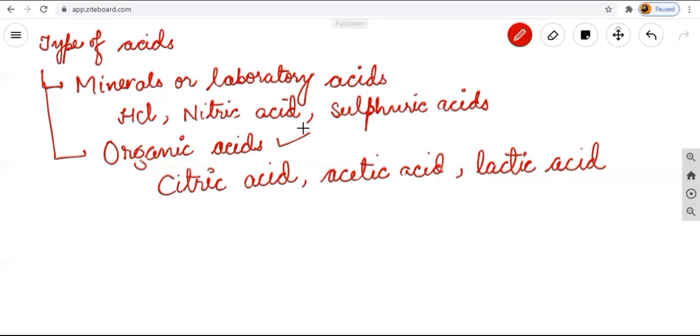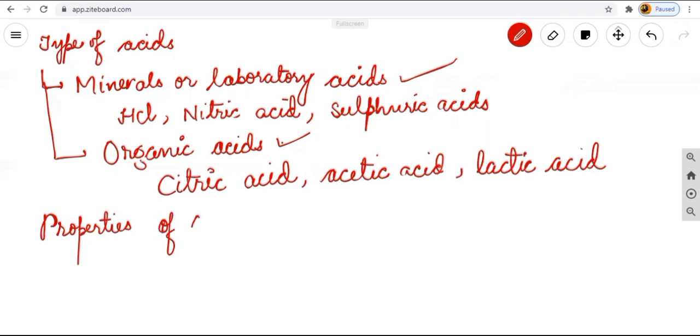I think I have made myself clear to you that mineral acids are those acids which we are using in the labs only, and organic acids are those acids which are found in nature or at our homes and that are found from the animals or plants products. Okay, so there are some of the properties of acids.